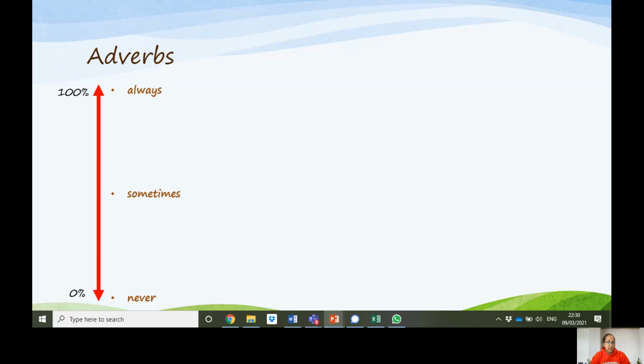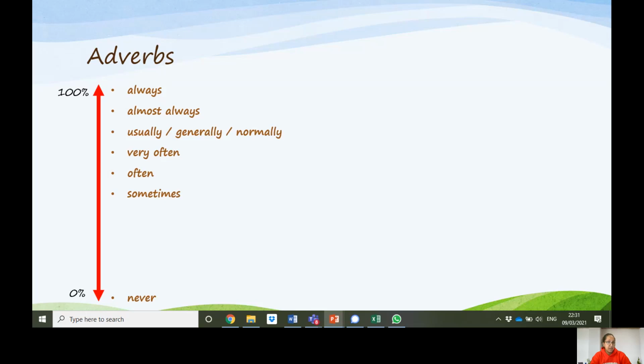Underneath always, in between always and sometimes, we have almost always. So that means nearly all the time. Then we have usually, generally, normally. They mean the same thing. Very often comes next, and then often.